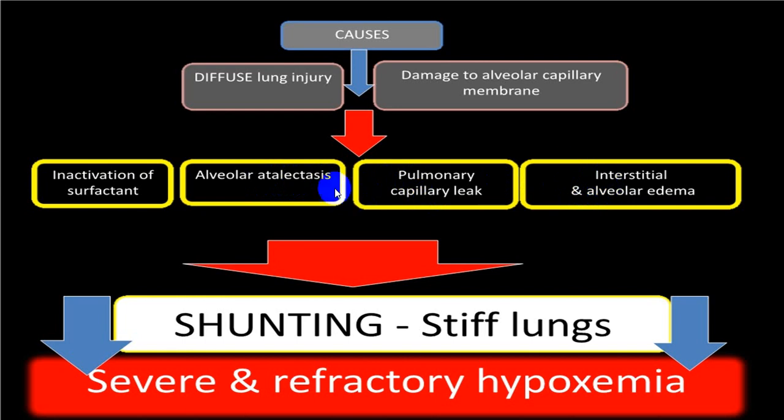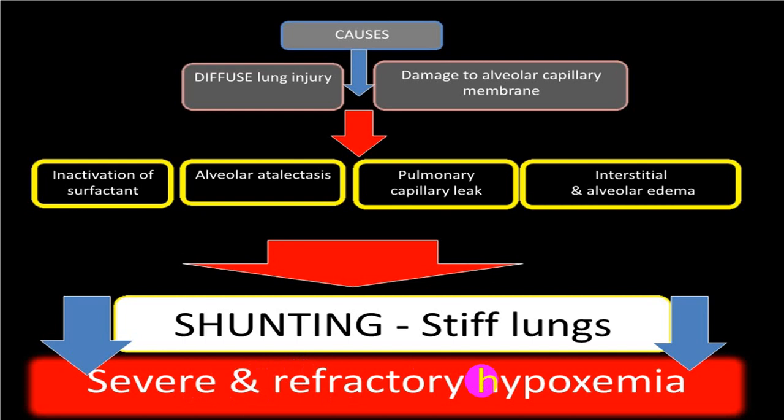Because of all this mechanism, collapse, leak and edema formation, there is shunting and stiff lung, and this will result in severe refractory hypoxia. Depending upon the PaO2 to FiO2 level, you will call that ALI or you will call that ARDS.